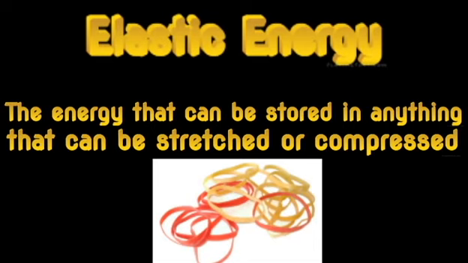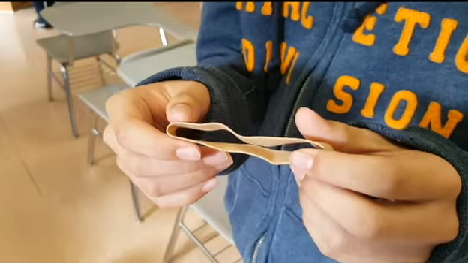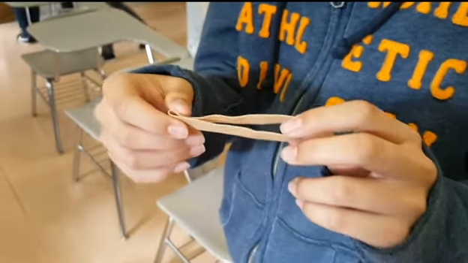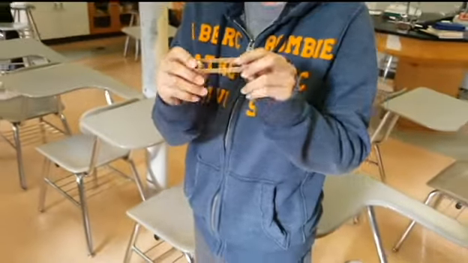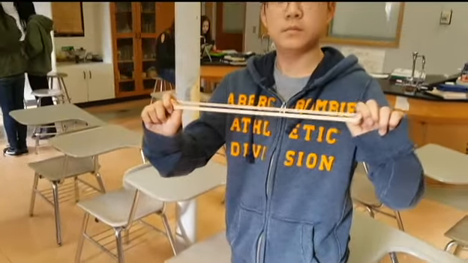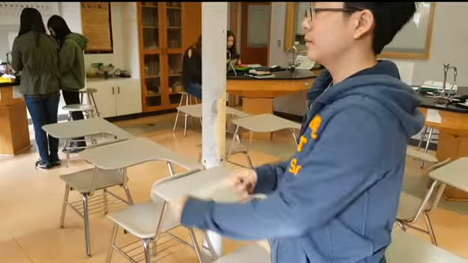Elastic energy is another. It is the energy that can be stored in anything that can be stretched or compressed. As an example, right now this rubber band does not have any elastic energy. But now that it's stretched, it has potential elastic energy.